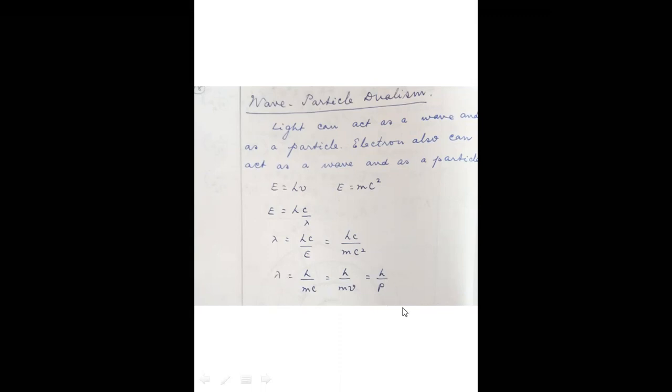So lambda is inversely proportional to momentum. So when momentum increases, lambda decreases, which means the wave nature increases and the particle nature decreases. If momentum decreases, wave nature decreases. Therefore, lambda and momentum are inversely related, whereas wave nature and momentum are directly related. So this is called de Broglie's wave equation. You may be asked questions on this.